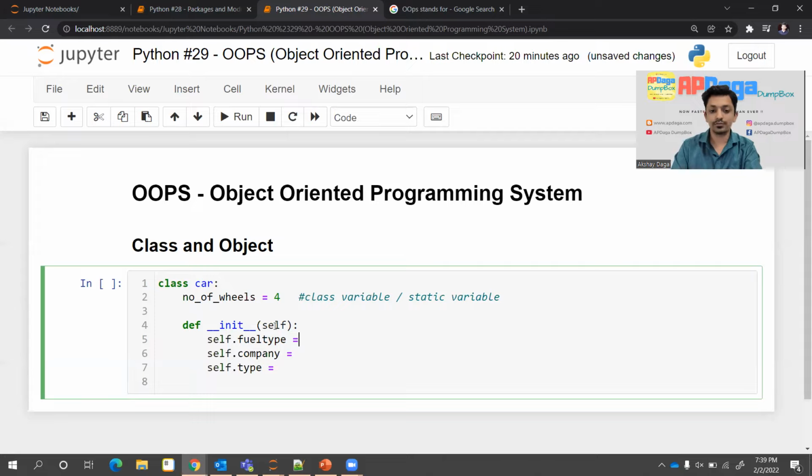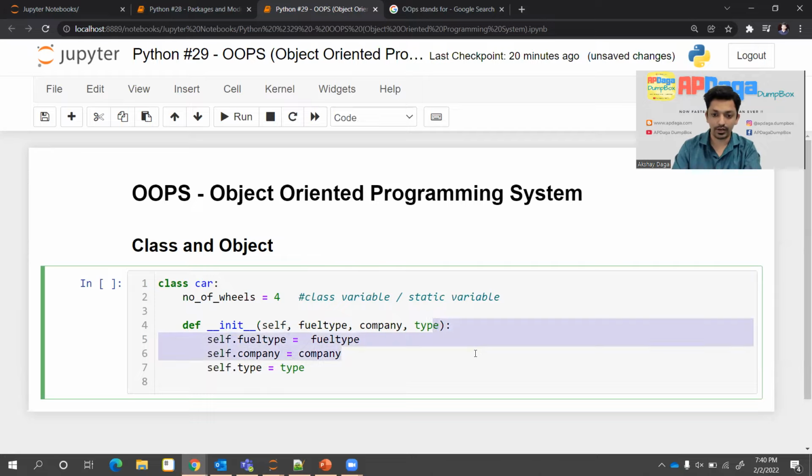Okay, so I'll assign some values. I'll take some temporary variables here. I'll take the same names, though we can take different names here. So company, same names I'm taking. These are the local variables, type, and I'm assigning field type, company, and type. Basically, type is a built-in keyword, so we should avoid writing type.